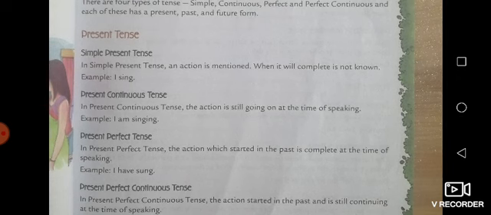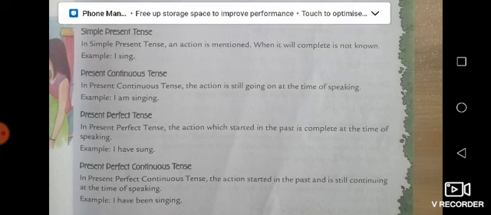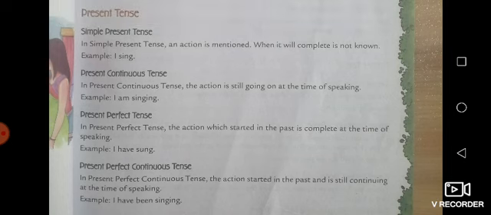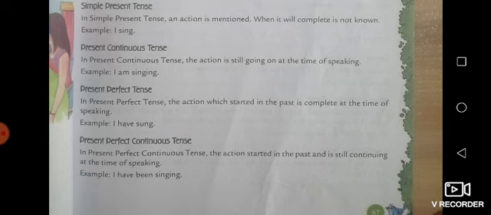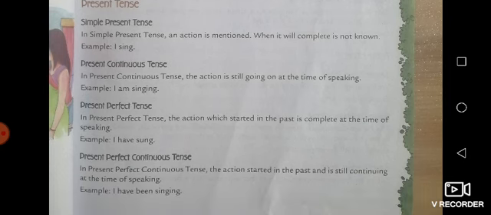So let's see what is the present tense. So present tense is also divided into four parts. First is the simple present tense. As you can see the example, as you can see the meaning, in simple present tense, an action is mentioned when it will complete is not known, as I sing. So we don't know when this action starts and when it is going to finish. It tells us about any kind of habit, or universal truth, as like the sun rises in the east, it sets in the west. Any kind of habit, he always gets up early in the morning.